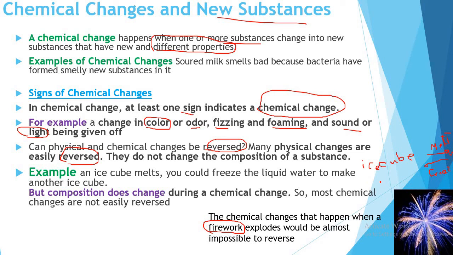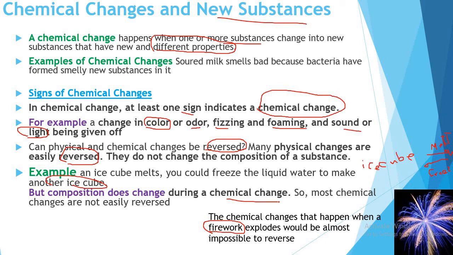So this change is called a physical change. We can reverse this change. This happens only in physical change. For example, when an ice cube melts, you could freeze the liquid water to make another ice cube. But in a chemical change, the composition does change.